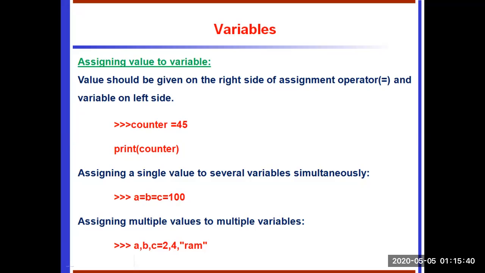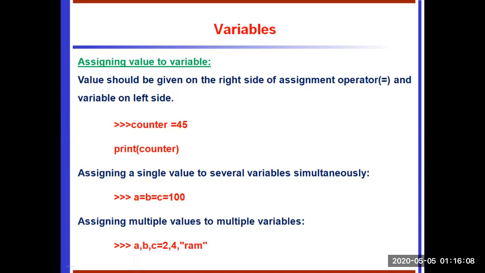Assigning a single value to many variables simultaneously: a equal to b equal to c equal to 100. So what will happen? The three variables a, b, c all store the value 100. This type of variable declaration and initializing the value is also possible in Python.